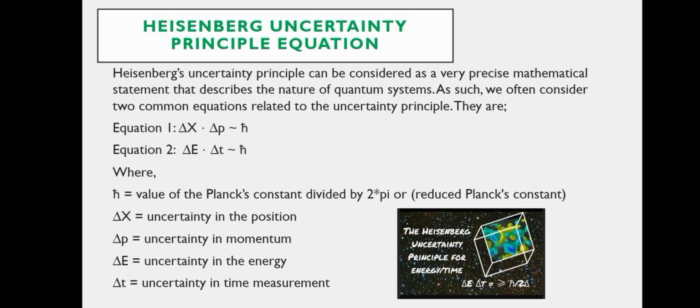Delta x is uncertainty in the position, delta p is uncertainty in momentum, delta E is uncertainty in the energy, delta T is uncertainty in the time measurement. You can see here the graphic, which is beautifully shown here, the Heisenberg uncertainty principle for energy and time. That is delta E into delta T is greater than or equal to h by 2 pi.